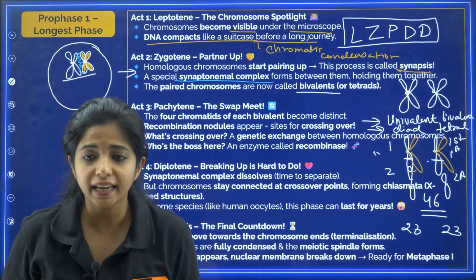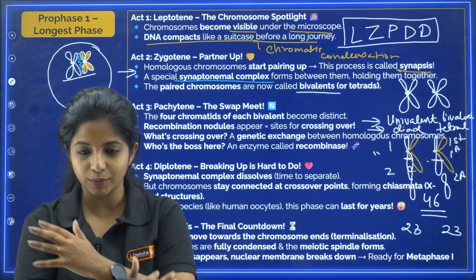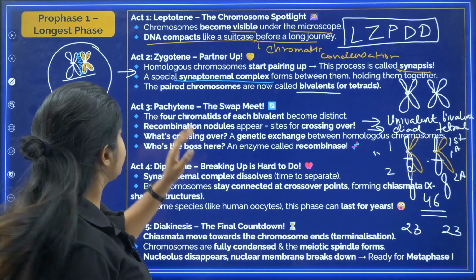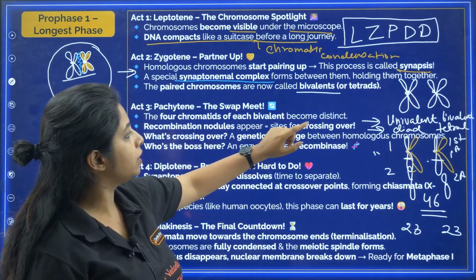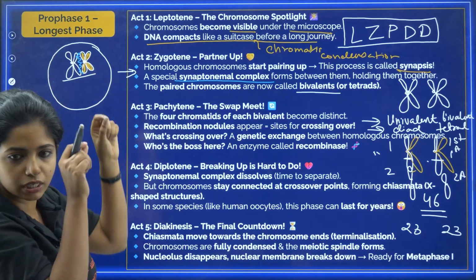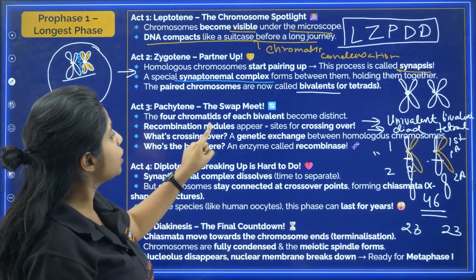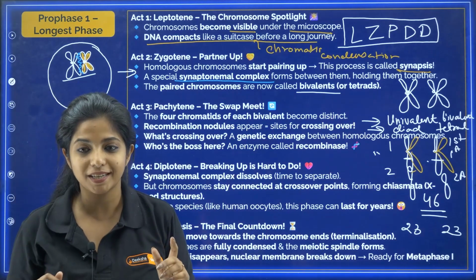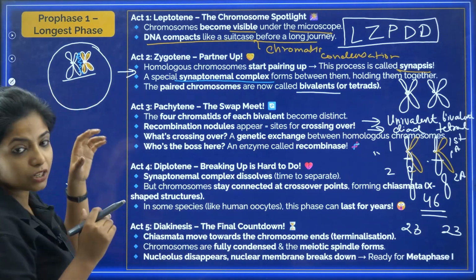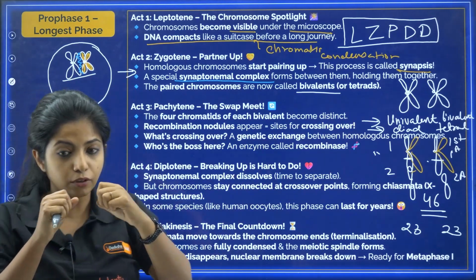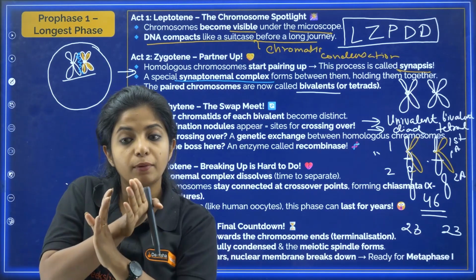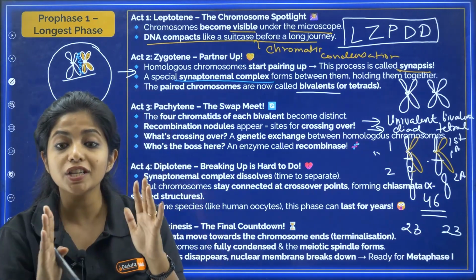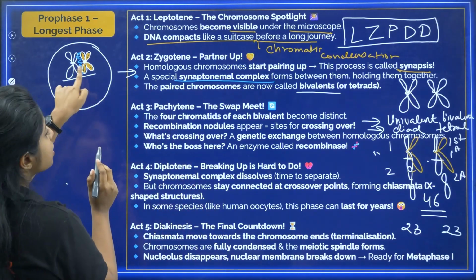Now the next thing, pachytene, the swap meet. They are going to swap something. So the 4 chromatids of each bivalent become distinct. It will be very clear, very distinct. Recombination nodules appear, that is, sites for crossing over, my dear children. Since they are together, they are going to produce some recombination nodules with the help of which they are going to exchange their things between them.